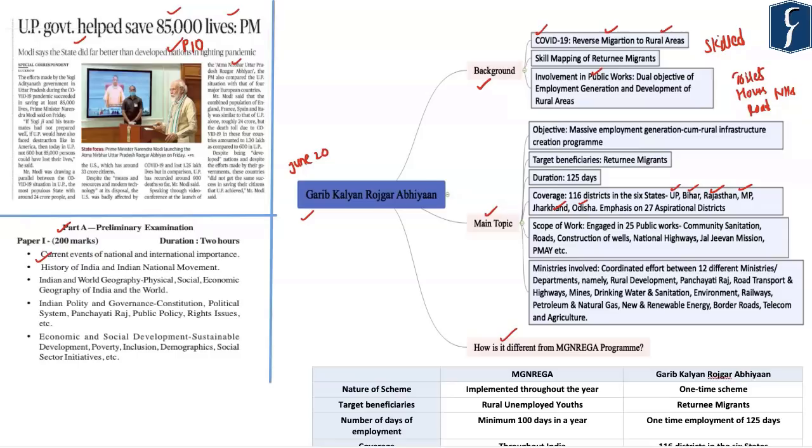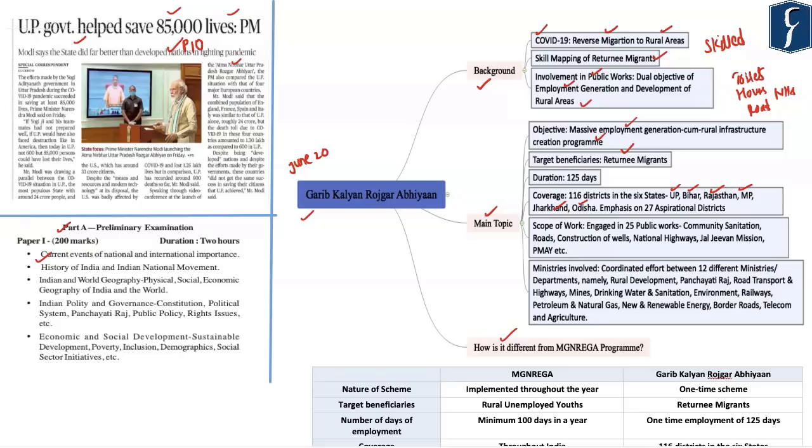This will serve the dual objective of not only providing employment opportunities to the returning migrants, but at the same time helping in the development of the rural areas. So the basic objective behind the Garib Kalyan Rojgar Abhiyaan is to provide employment opportunities to the returning migrants and at the same time create durable infrastructure in the rural areas, leading to their comprehensive and holistic development.